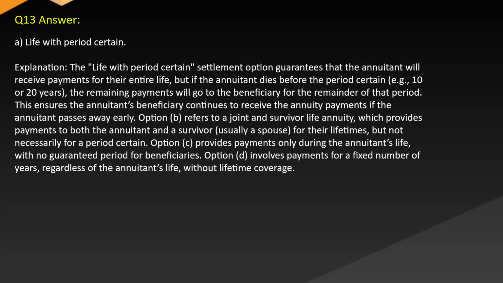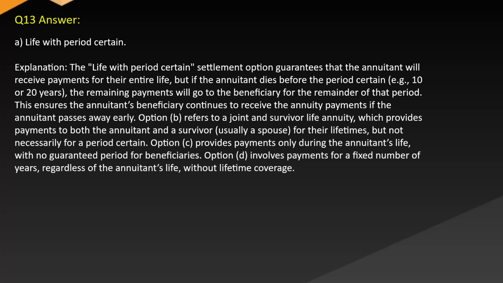Explanation: the life with period certain settlement option guarantees that the annuitant will receive payments for their entire life, but if the annuitant dies before the period certain, e.g. 10 or 20 years, the remaining payments will go to the beneficiary for the remainder of that period. This ensures the annuitant's beneficiary continues to receive the annuity payments if the annuitant passes away early.